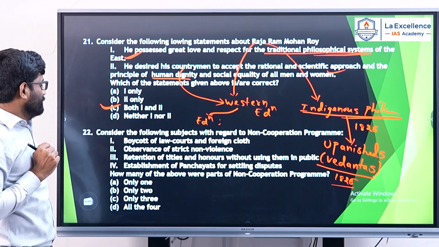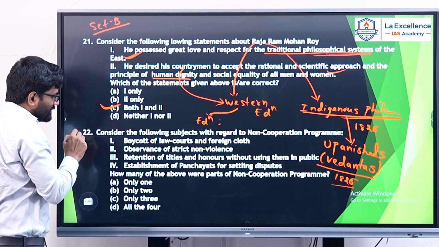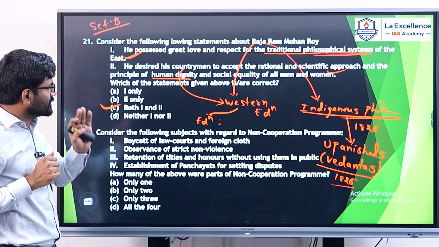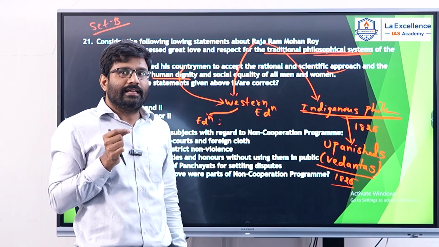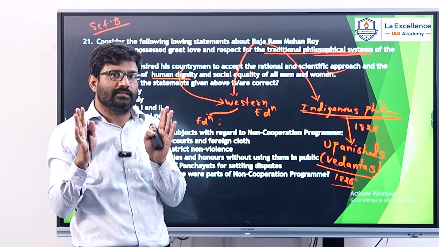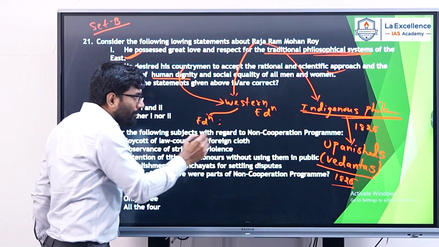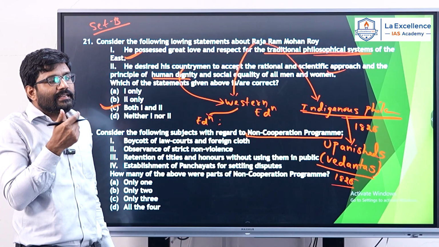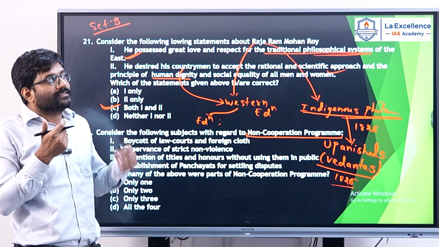Come to the 22nd question. I am discussing set B. In set B, 22nd question. Consider the following subjects with regard to non-cooperation movement. As you all know, Gandhiji started the non-cooperation movement in the year 1921 and it went until 1922. So for approximately 2 years, non-cooperation movement was planned. Non-cooperation movement was started by Gandhiji supporting the indigenous education, supporting Swaraj, opposing the Western institutions.